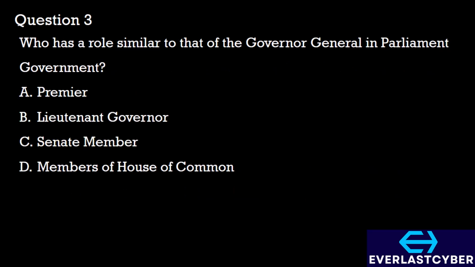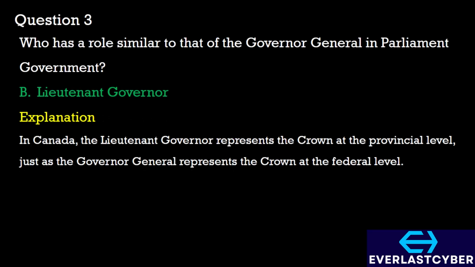Question 3. Who has a role similar to that of the Governor General in Parliament government? A. Premier. B. Lieutenant Governor. C. Senate member. D. Members of House of Commons. The answer is option B. In Canada, the Lieutenant Governor represents the Crown at the provincial level, just as the Governor General represents the Crown at the federal level. Both of these positions serve as representatives of the monarch and perform ceremonial duties like giving royal assent to bills passed by their respective legislatures.